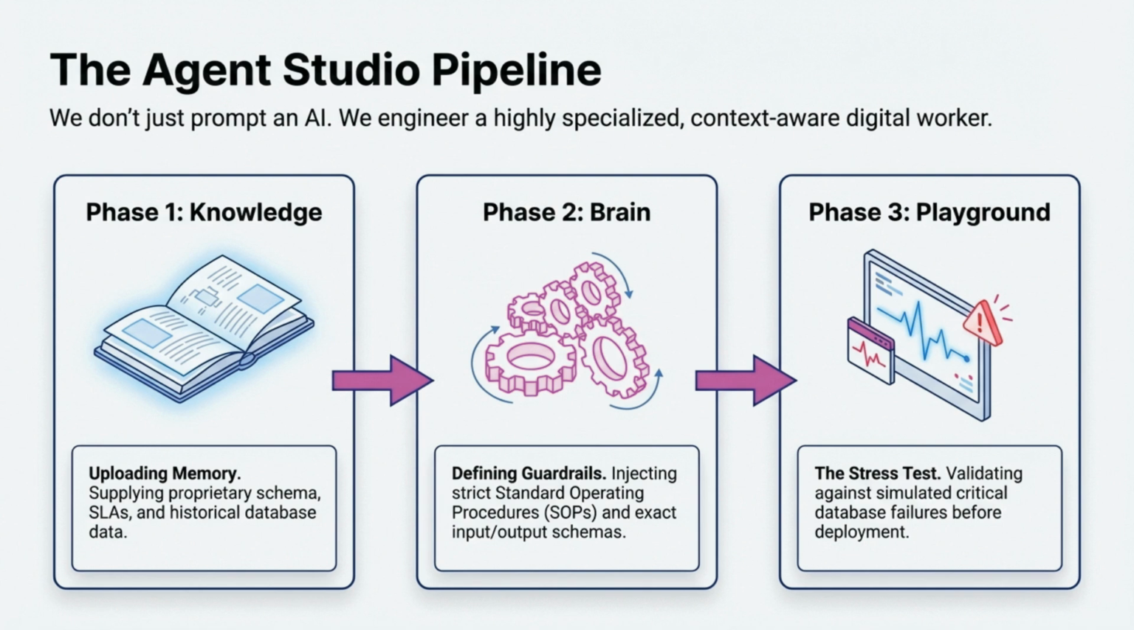We don't just prompt an AI, we engineer a highly specialized digital worker. Our pipeline is built on 3 pillars. Phase 1, Knowledge. We start by uploading memory, giving the agent your proprietary data and SLAs so it truly understands your business context. Phase 2, Brain. This is where we define the guardrails, injecting strict operating procedures, SOPs, to ensure the agent acts exactly as intended. Phase 3, Playground. Finally, we stress test the agent against simulated failures. We make sure it's bulletproof before it ever reaches your customers.